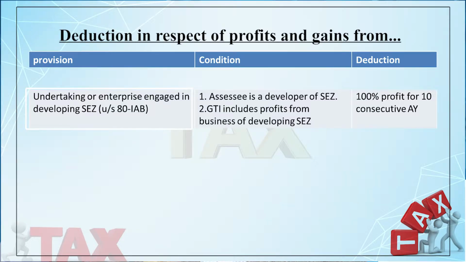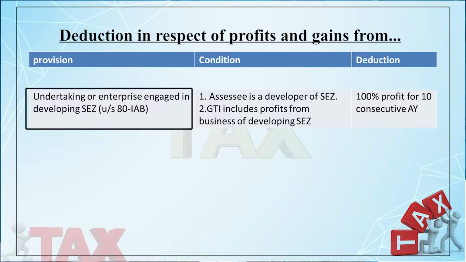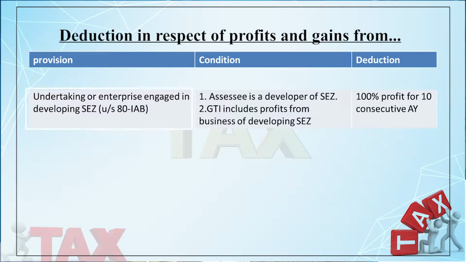If any enterprise or undertaking is engaged in developing the special economic zone, so they are engaged in the development of special economic zone. They are not doing business in the special economic zone. They are developing the SEZ, that is special economic zone. Such type of business may also avail deduction under section 80IAB.